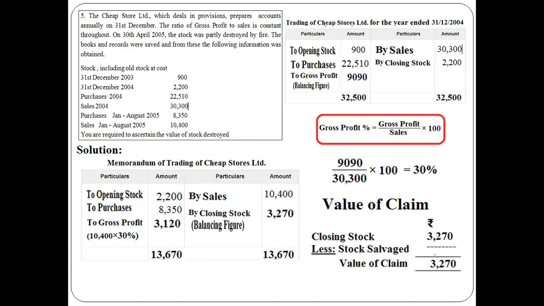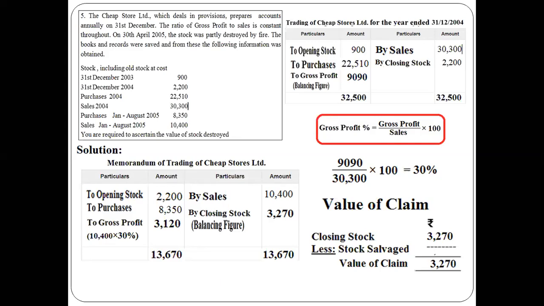The most important thing in this question is that we have not been provided any information related to the gross profit percentage, and we have been provided the information of two financial years. In this situation, we need to prepare the trading account of the year before the year in which the fire broke out.